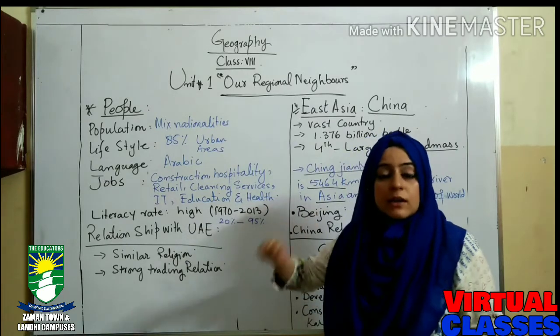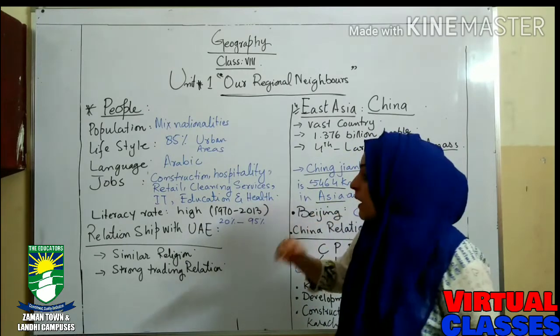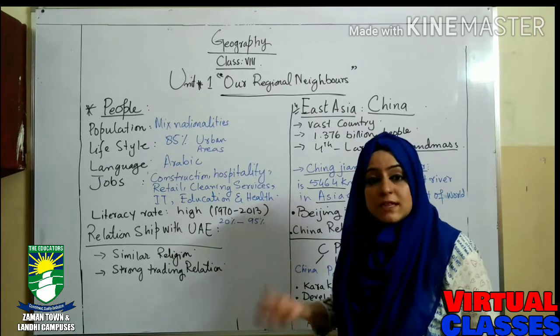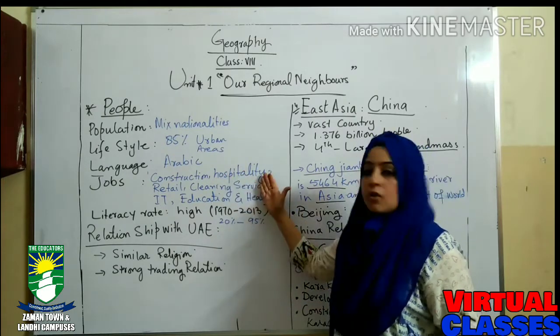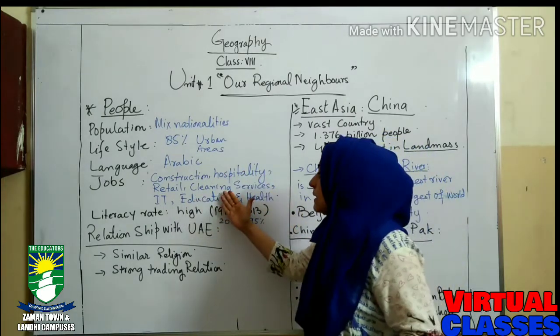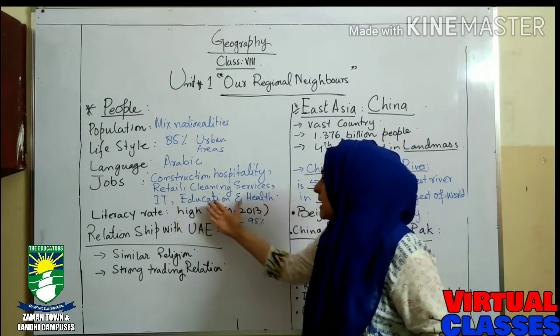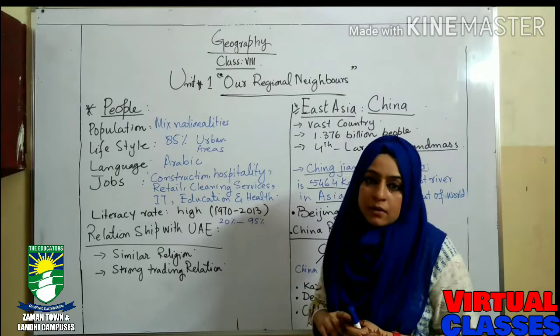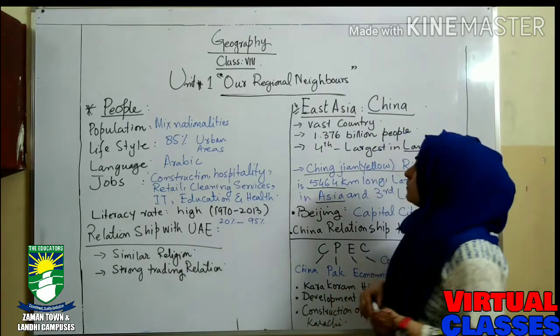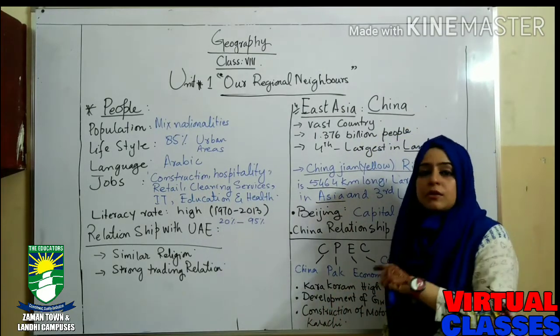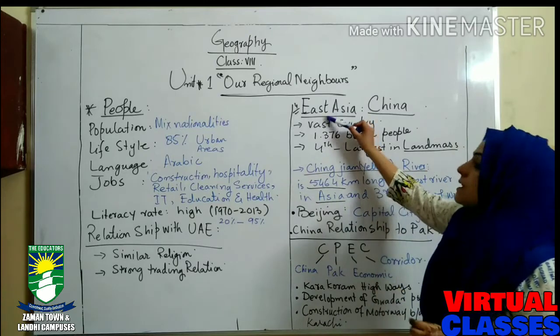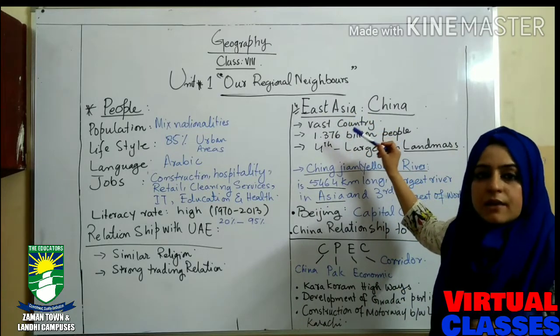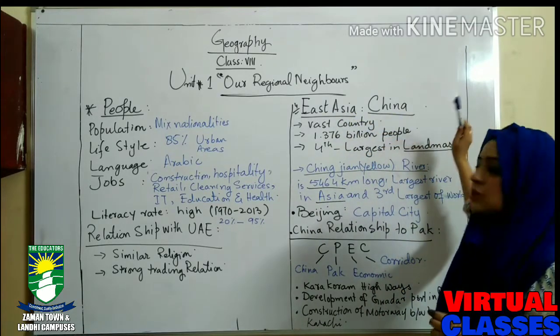The most important thing you must keep in mind is which kinds of jobs they provide: construction, hospitality, retail, cleaning services, IT, education and health, and their official language is Arabic. Okay, now come up to our fourth region. This one is East Asia, and in East Asia we are going to discuss the country China.